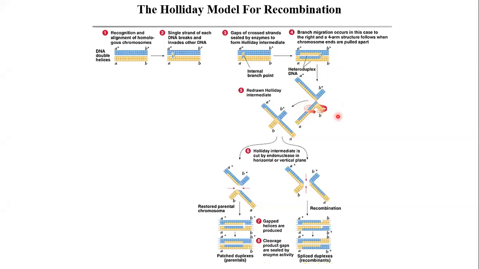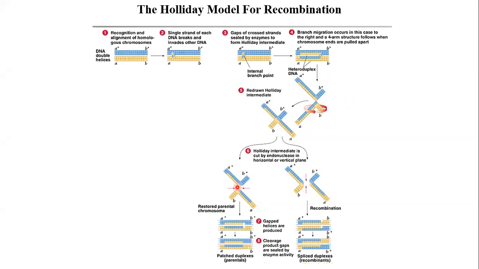Okay. Next step, what happens? The lower branch moves 180 degrees. This is a four-arm structure. If at this point these two homologous chromosomes get arranged like this, imagine, and the lower branch moves 180 degrees, then this structure will be formed. This is a redrawn Holliday intermediate. So at this point, it moves 180 degrees and it forms this structure. Okay, that is the redrawn Holliday intermediate.